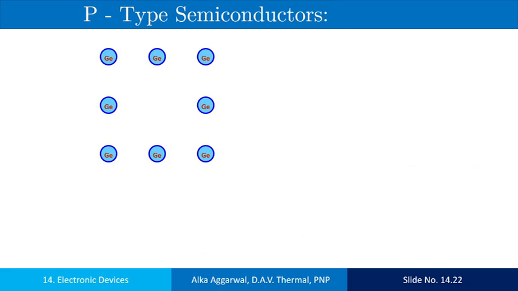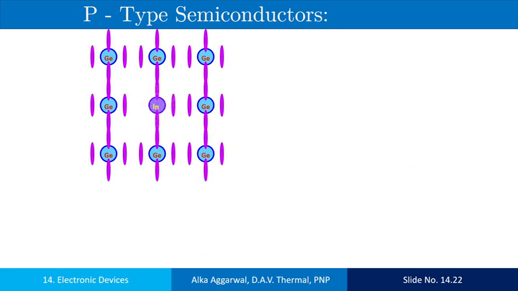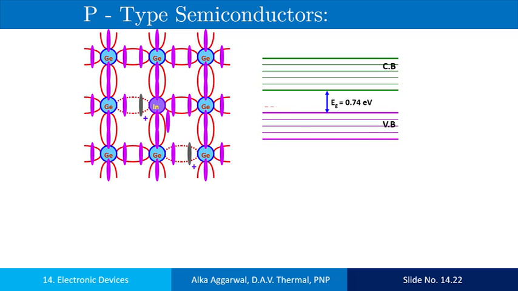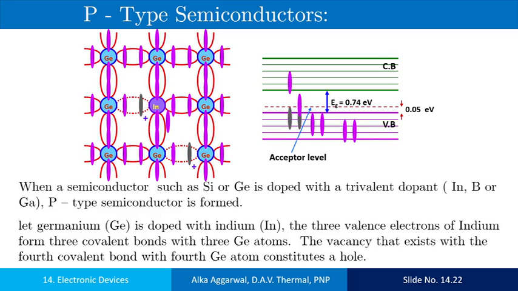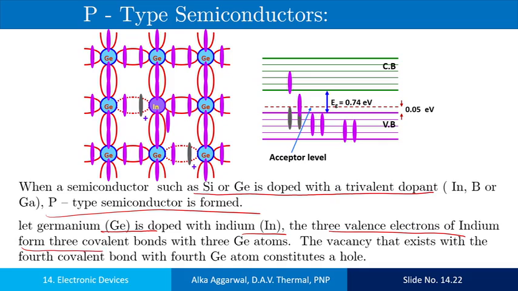Now let us discuss the P-type semiconductor. P-type semiconductor is formed when a semiconductor is doped with trivalent atoms like indium, boron, gallium, etc. Then the P-type semiconductor is formed. To understand this, let us consider germanium doped with indium. The 3 valence electrons of the indium form 3 covalent bonds with the germanium atoms.